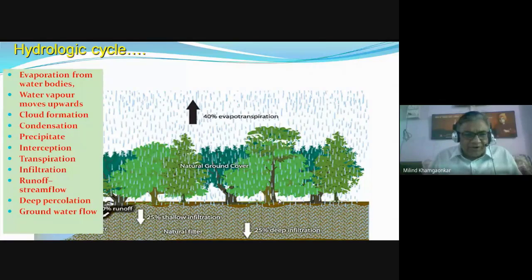Some water gets evaporated, and the remaining water, after saturation of the soil, either flows over the earth surface, following the topography, or after percolation flows below the surface of the earth. And some water moves due to gravity to the groundwater table. These three waters are called runoffs. Three types of runoff: surface, subsurface, and groundwater flow or base flow, which we'll be discussing.